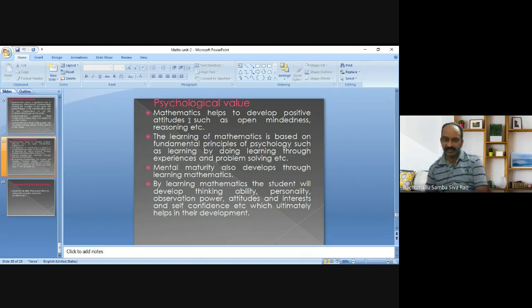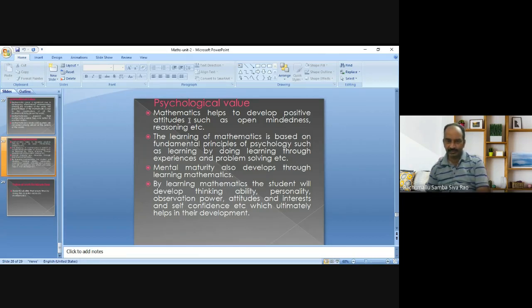By learning mathematics, the student will develop thinking ability, personality, observation power, attitudes and interest, and self-confidence, etc., which ultimately help in their development. So by learning mathematics, we may develop all these virtues in the students, which build a good personality.